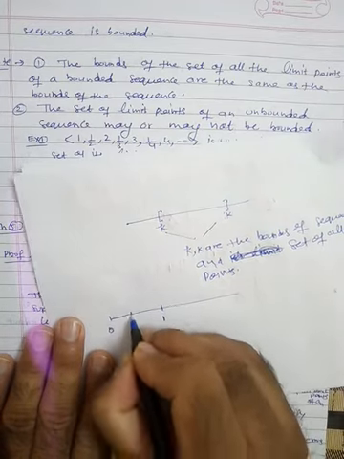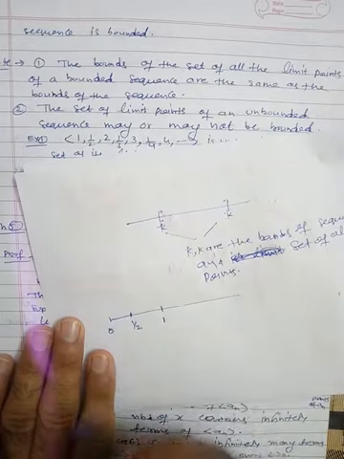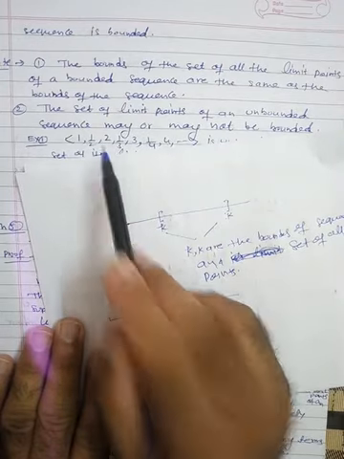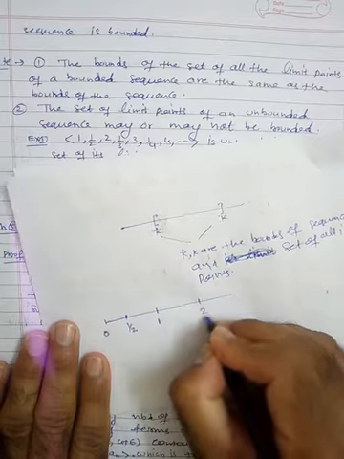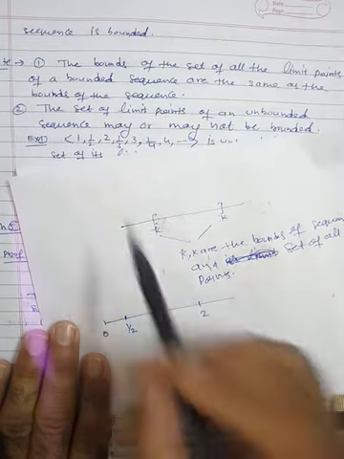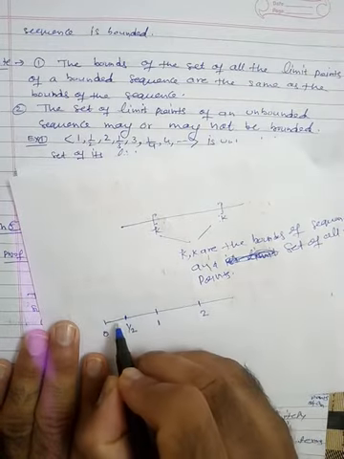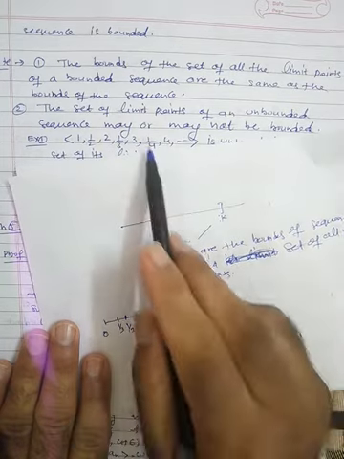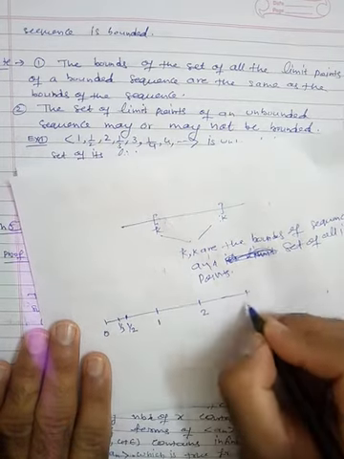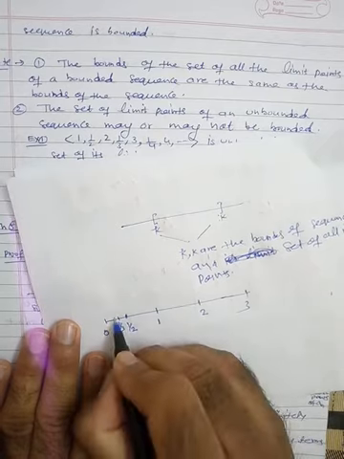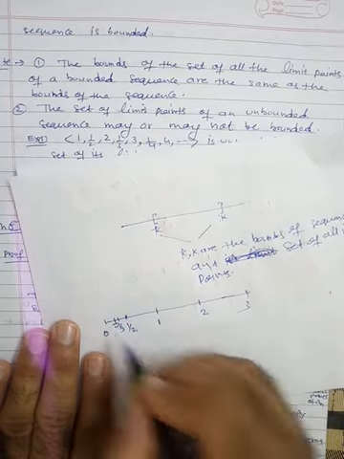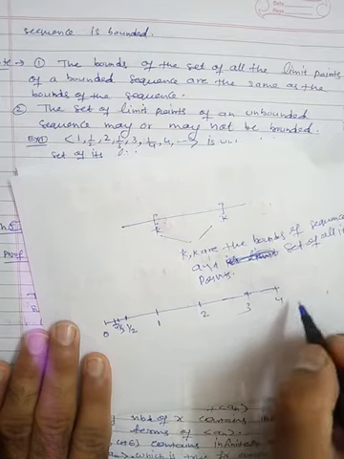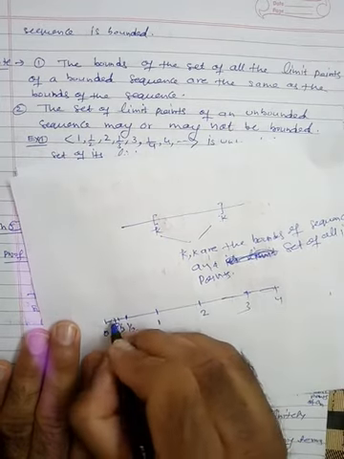Suppose this is 0, so this will be 1/2. The next term is 2, so here we have 2. The next term is 1/3, which will be somewhere here. Then we have 3. The next term is 1/4, then 4, then 1/5.